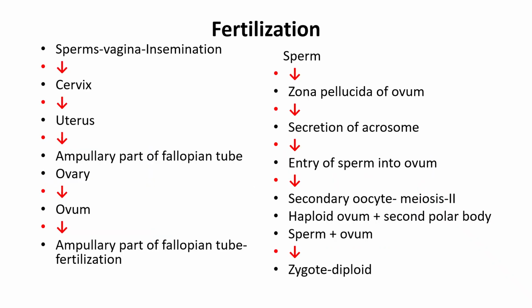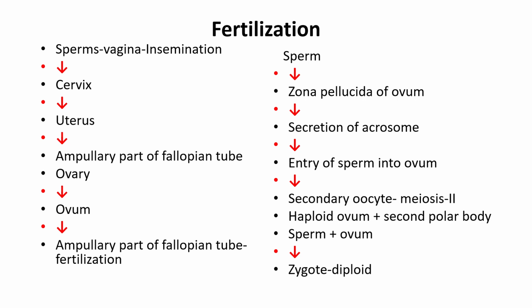Now let's study the fertilization process. Sperms enter into the vagina, which is called insemination. Then they travel to the cervix, then to the uterus, and then to the ampullary part of the fallopian tube. Then from the ovary, the ovum is released. In the ampullary part of the fallopian tube, the fertilization takes place.